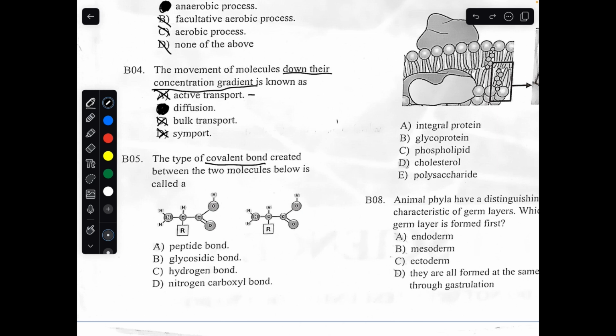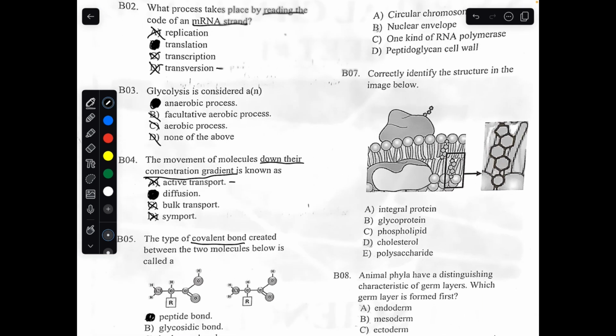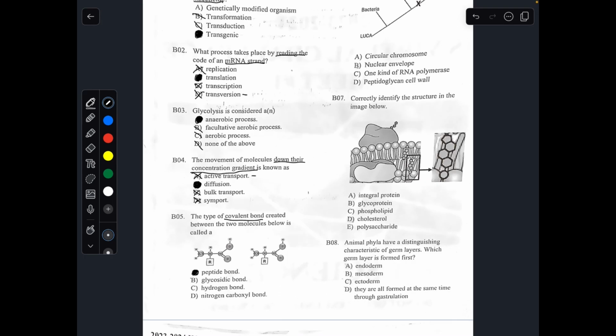And bonds between two amino acids are known as peptide bonds. So they are known as peptide bonds. Glycosidic bonds are between glycogen strands, which are carbohydrates. That's not what's being talked about.